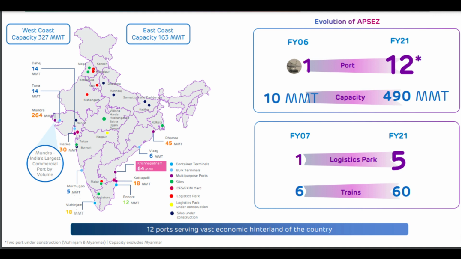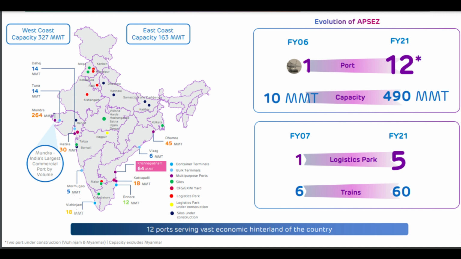On the west coast, the major port is Mundra port. On the east coast, the major port is Krishnapatnam port. These two ports contribute almost 60% of the capacity. Presently they have 490 million metric tons.